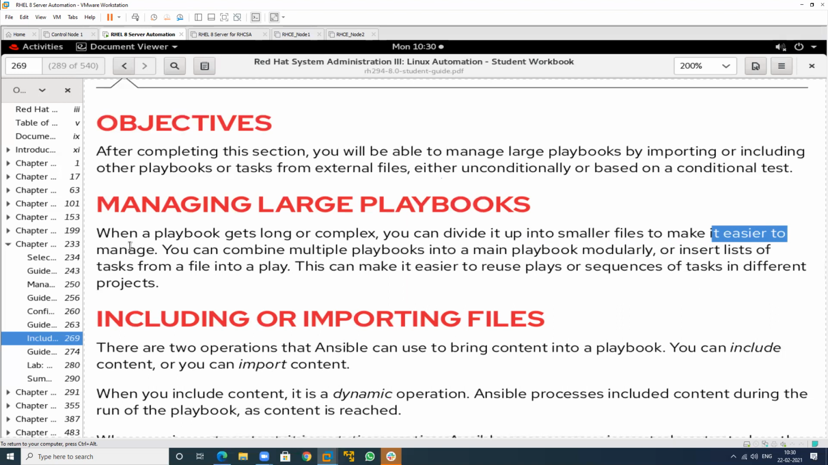To make our task easier, what I will do is divide the whole task into smaller ones, so we can manage it easily. Now I will start again with this including and importing files.